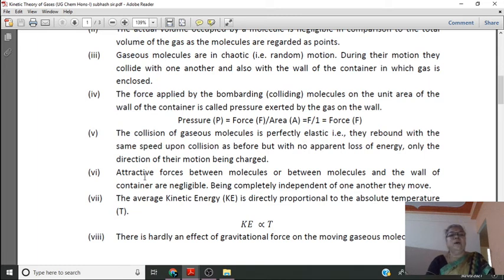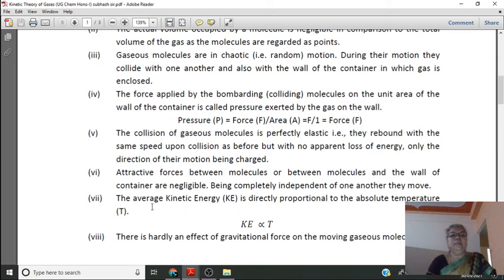Then the attractive forces between molecules or between molecules and the wall of the container are negligible. There is no kind of attractive force exerted between the molecules of the gas as well as between the wall of the container and gas molecules.